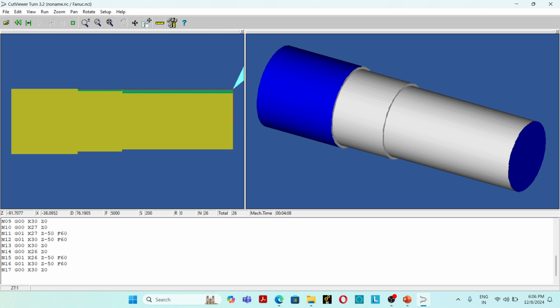Then we have the end of block: M05, M09, M38, M10, M30.